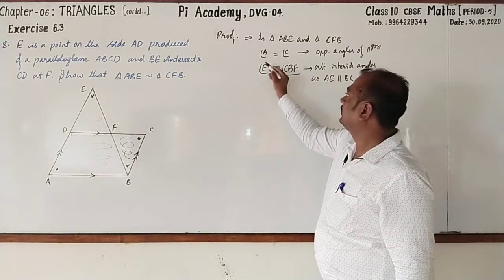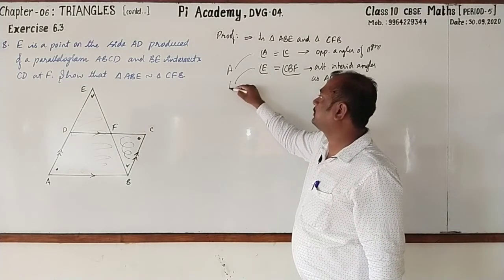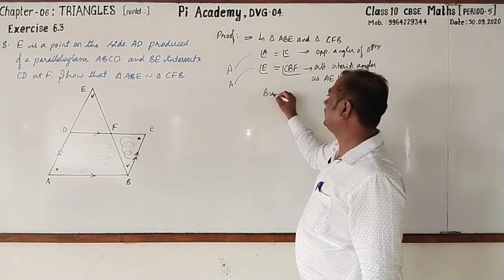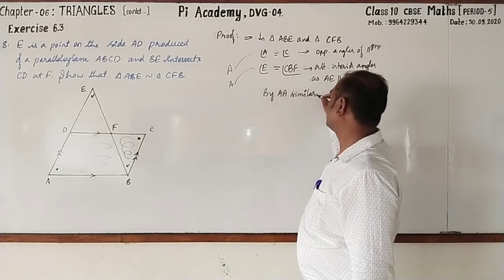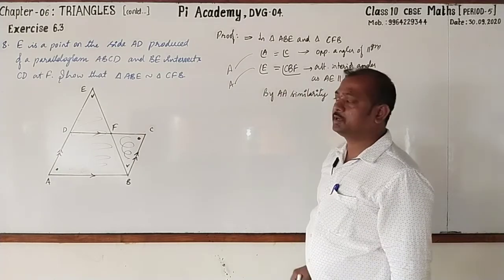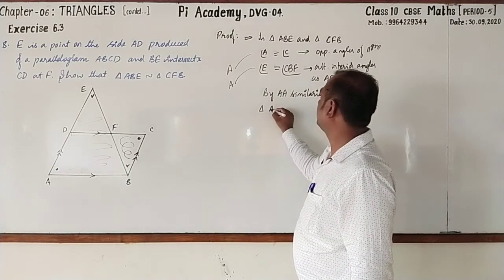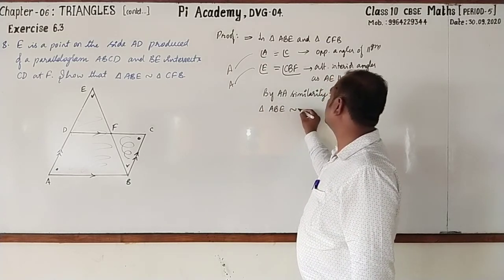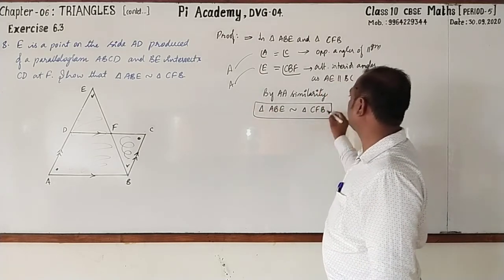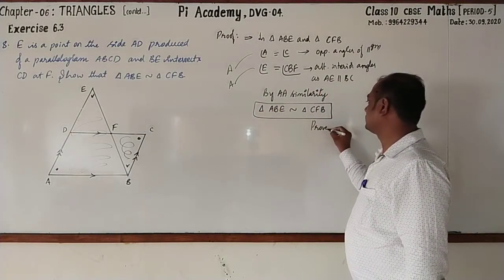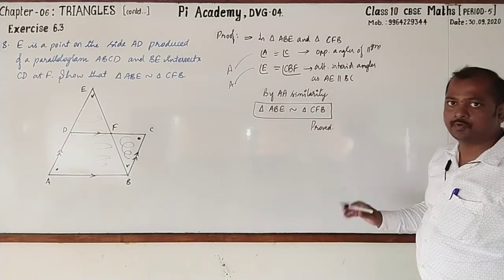Now, these are angles and this part is also angles, so by AA similarity, triangle ABE is similar to triangle CFB. Hence it is proved. Followed?